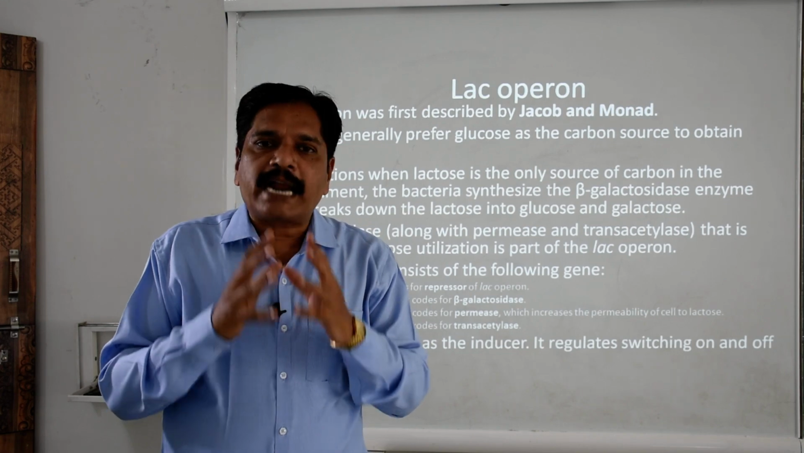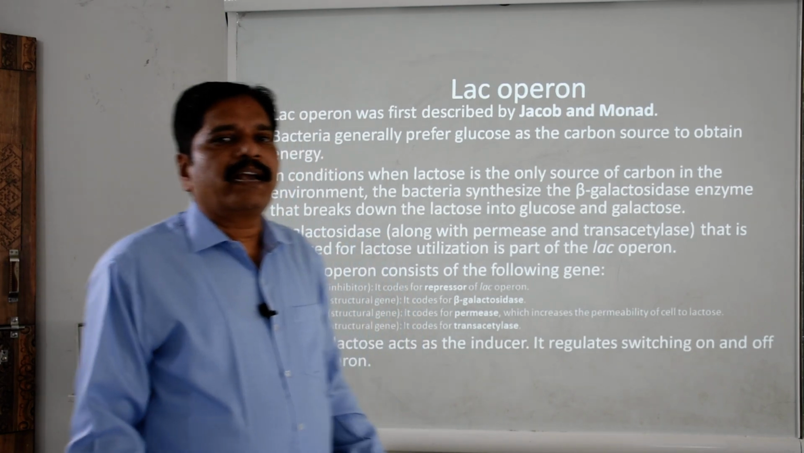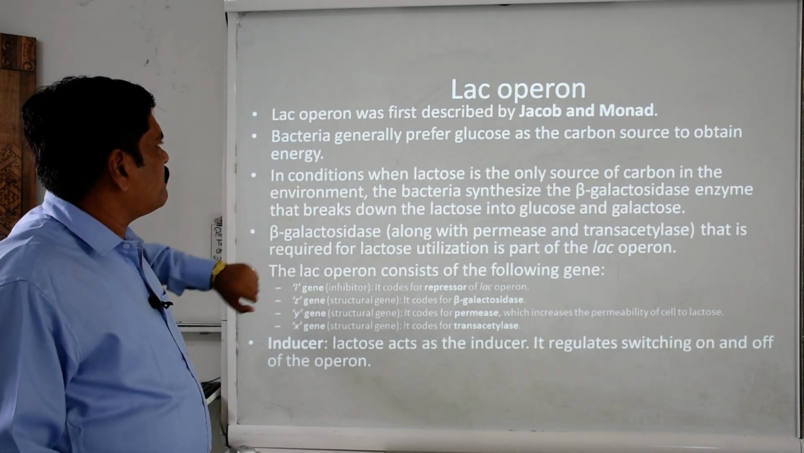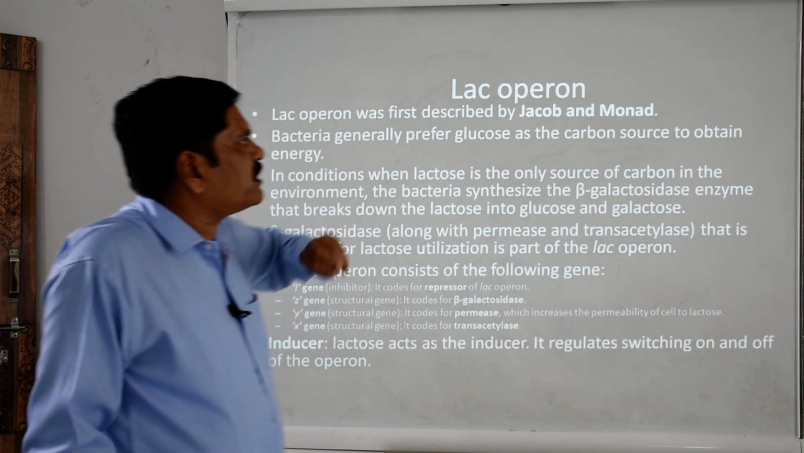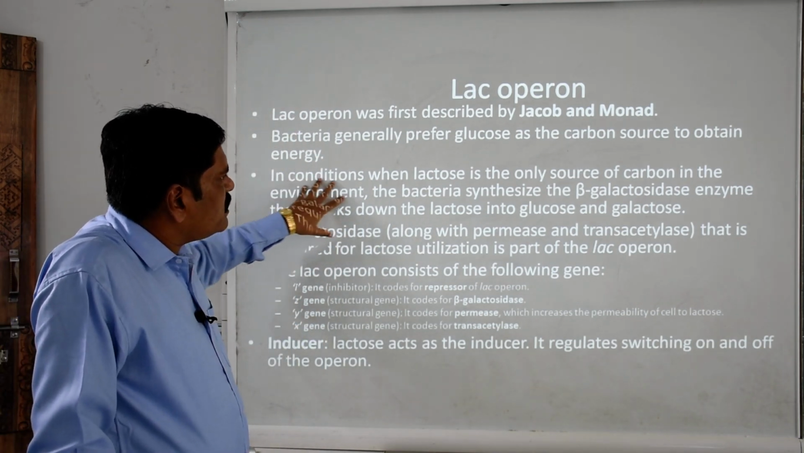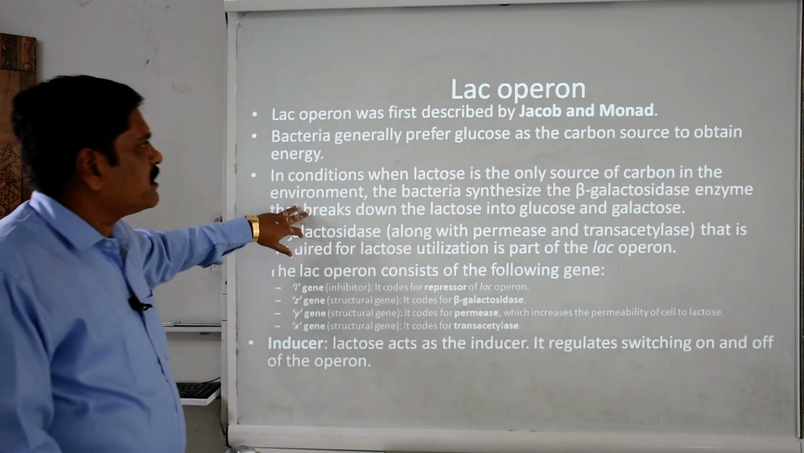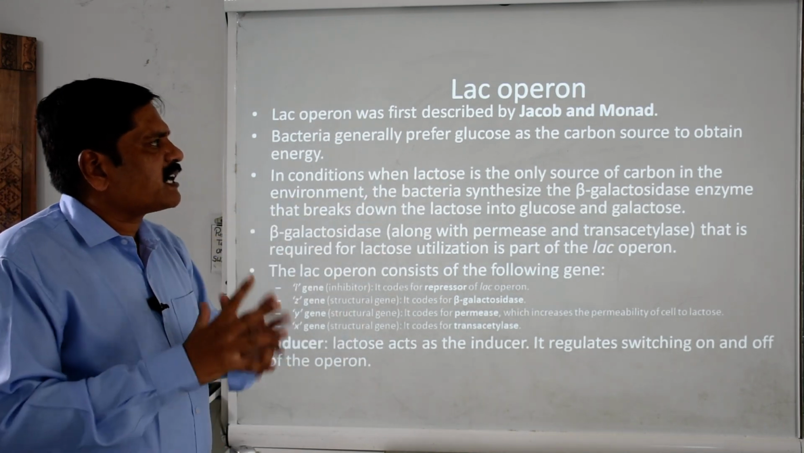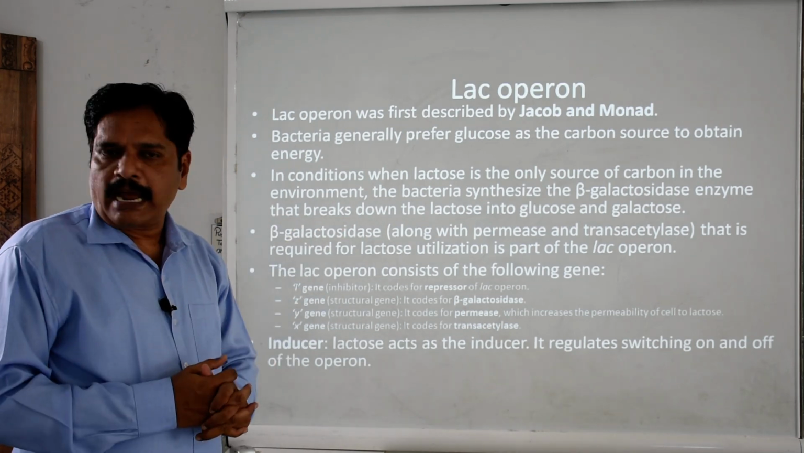Which metabolism? Lactose metabolism, genetically called the lac operon, was given by Jacob and Monod. Clear? These bacteria generally prefer glucose as the carbon source to obtain energy. So in conditions when lactose is the only source of carbon in the environment, the bacteria synthesize the beta galactosidase enzyme that breaks down lactose into glucose and galactose.